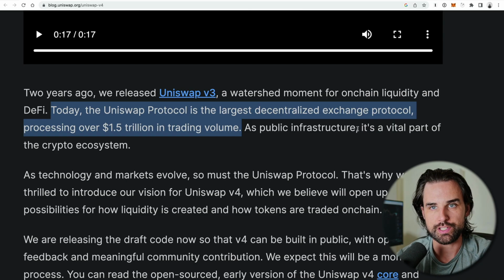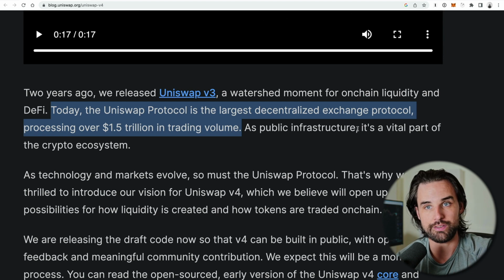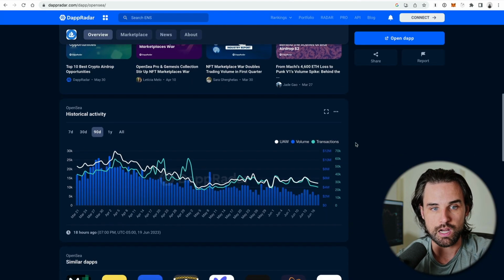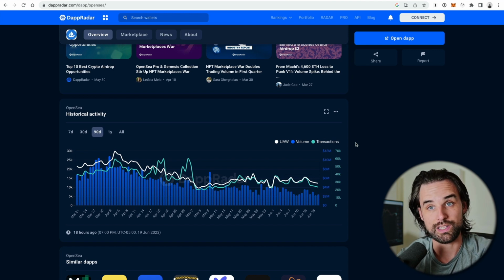First of all, I'll justify that position on it being one of the most important, if not the most important, dApp in the ecosystem, which is: it's the largest decentralized exchange protocol, number one, and it's processed over $1.5 trillion in trading volume to date. Now that's much larger than any other application in the blockchain space, including something like OpenSea. I don't have the up-to-date stats on OpenSea, but it's only in the billions. I say only, that's still pretty impressive.